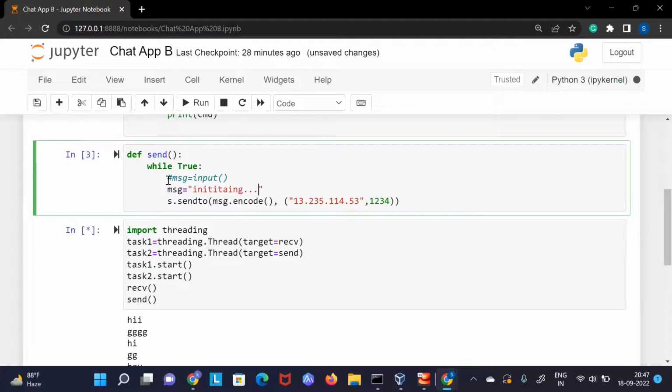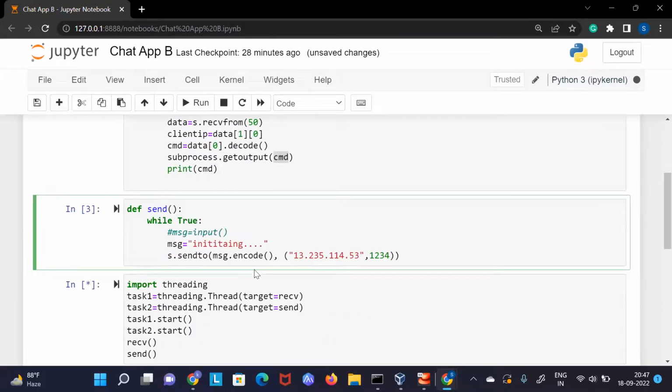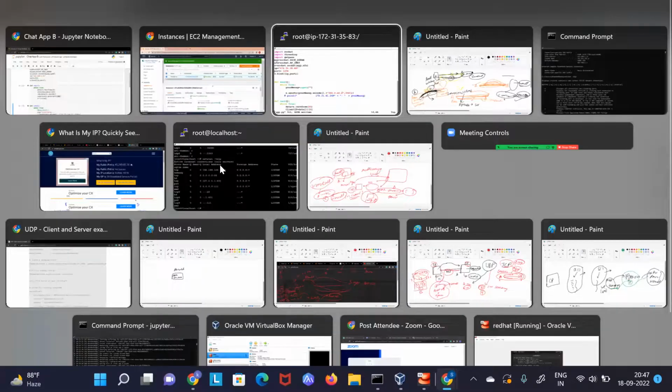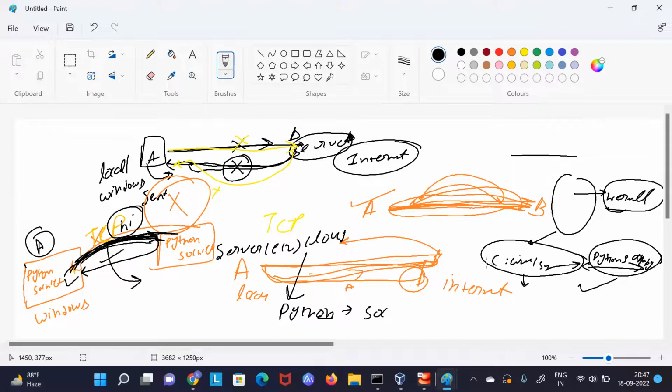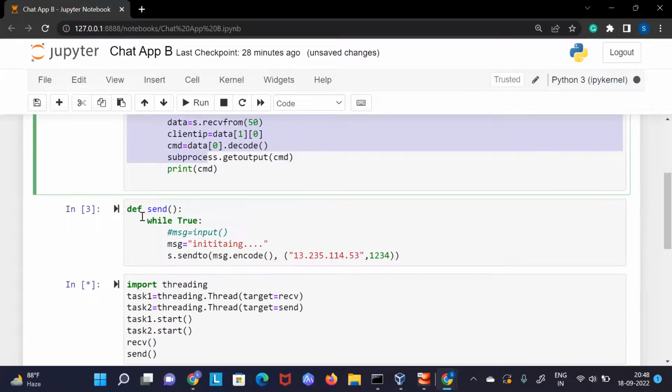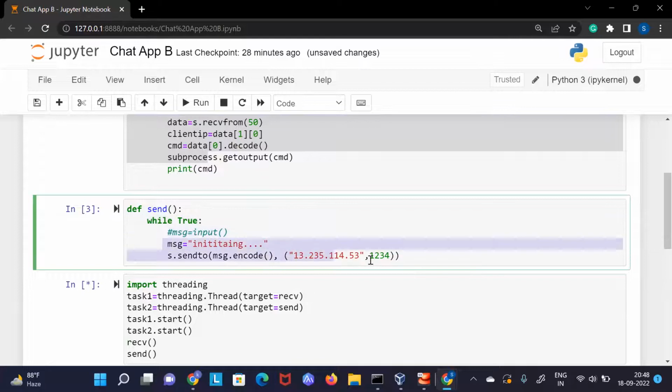Now, that's it. You just have to copy this file and paste it here. To run any Python file, we have the command python app.py, or python3 app.py. You will have to mention this in the particular location I was talking about, somewhere under C user system. Now every time this runs, the receive function will automatically be called, the send function will automatically be called, and the message will automatically be sent.